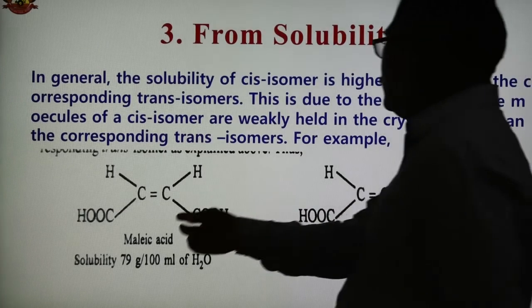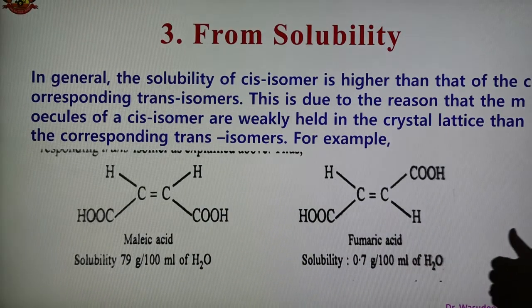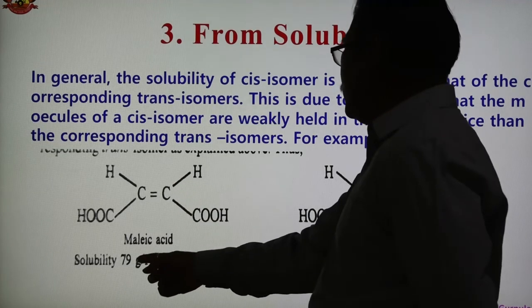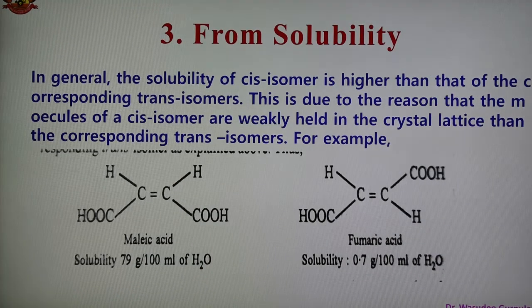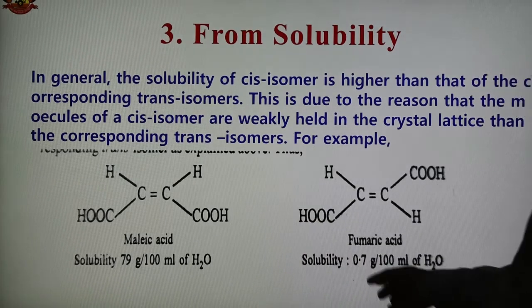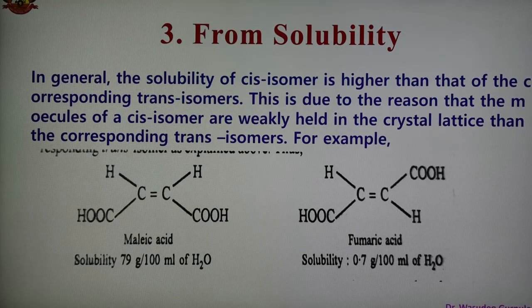The example is given here. For example, this is maleic acid and this is fumaric acid. Maleic acid is the cis isomer, and its solubility is 79 gram per 100 ml of water, and here the solubility is 0.7. So this has more solubility, and here is less solubility. So the solubility of the cis isomer is higher as compared to the corresponding trans isomer, and therefore we can determine the cis and trans isomer on the basis of solubility.